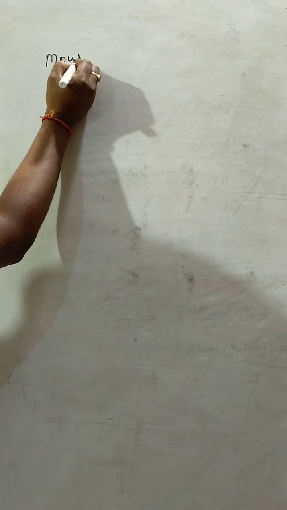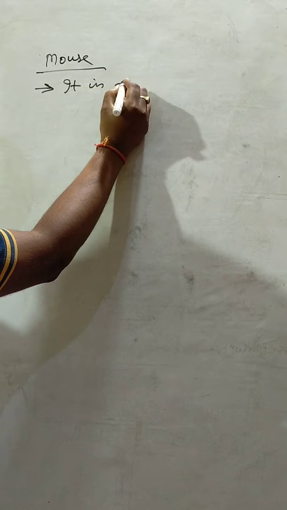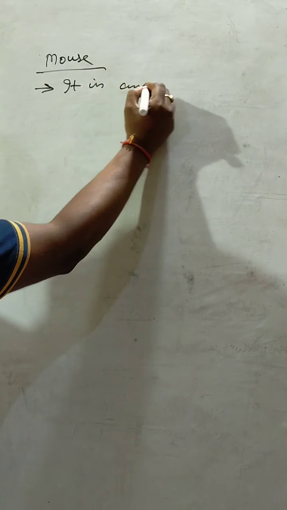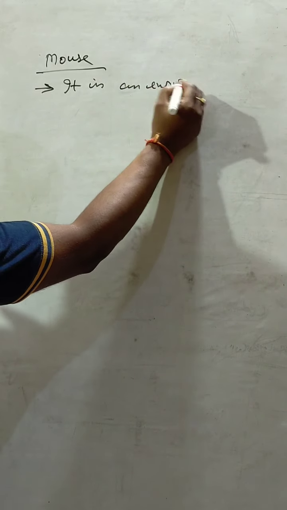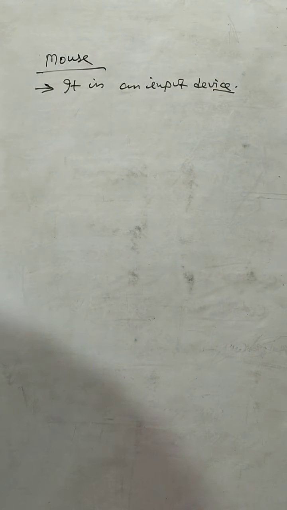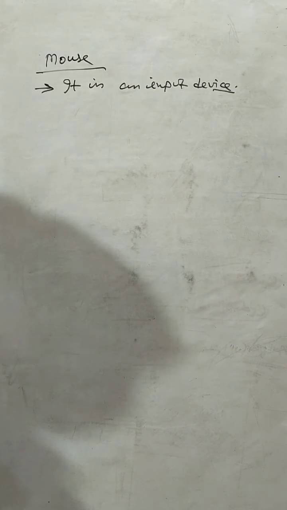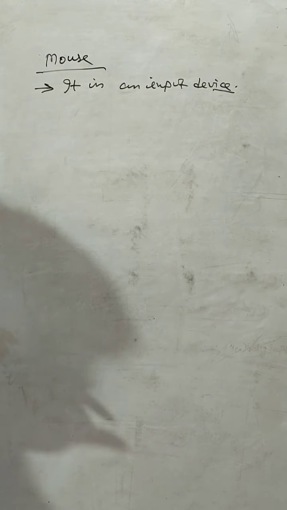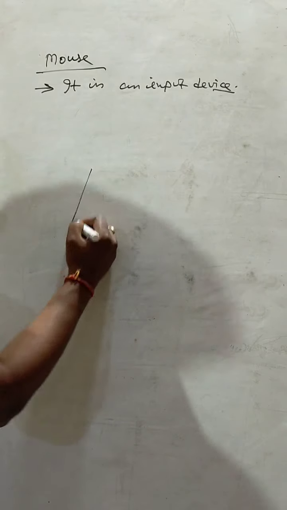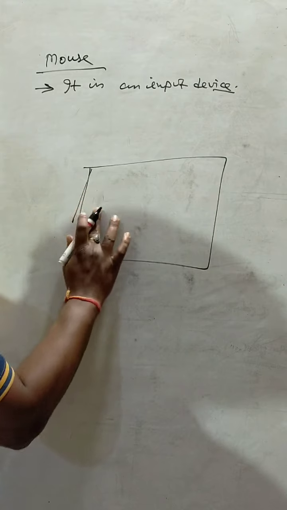Okay, next is mouse. You don't need to know more information. Mouse is also an input device. A mouse controls the movement of a cursor on the screen. It is also used to select various icons. Suppose this is your monitor. Few icons are here.